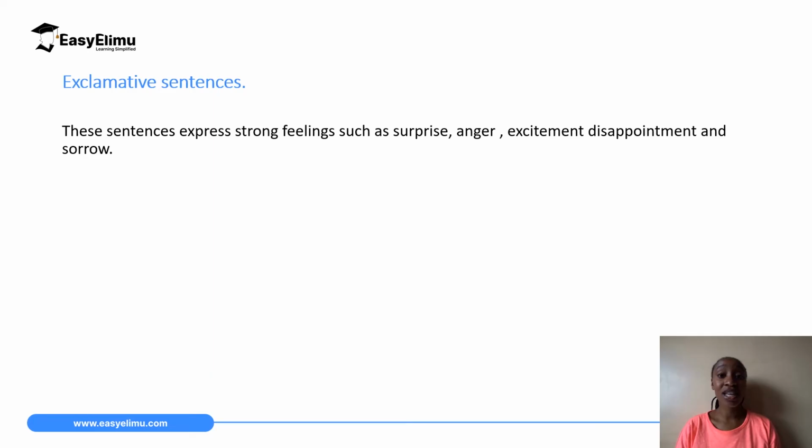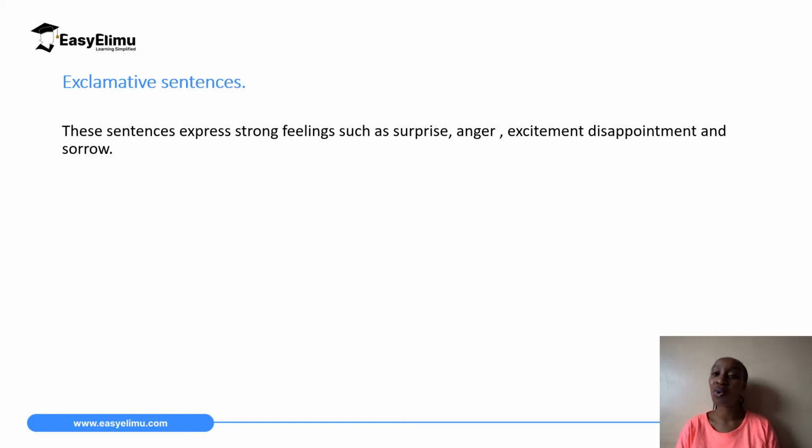The last category of sentences is the exclamative sentences, just from the word exclaim. What do you think exclamative sentences are? We use them when we are expressing strong feelings, strong emotions like fear, anger, surprise, excitement, disappointment, sorrow, pity.